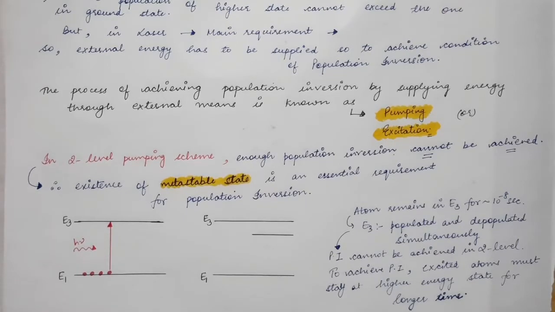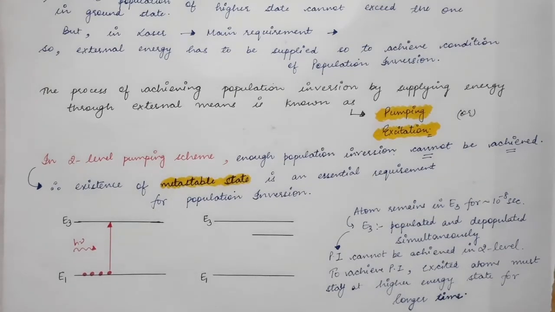We can have photons which are coherent, monochromatic and have high directionality. But in actual practice, in a two-level oscillator, lasing action is not possible. And that's because in a two-level oscillator or a two-level pumping scheme, the population inversion condition is impossible to achieve.